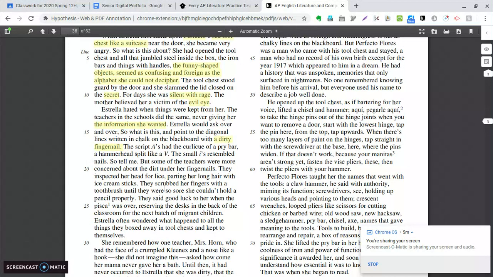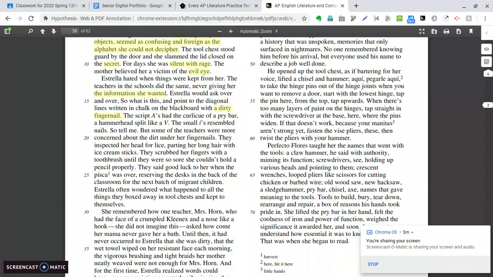The script A's had the curlicue of a pry bar, a hammerhead split like a V. The small eyes resembled nails. Notice that she's comparing the alphabet to tools, a pry bar, a hammerhead, right? Like a hammer, the head of a hammer, and nails. Okay, so again, she's noticing that language is like a tool and she wants to uncover, but how do you use the tool?